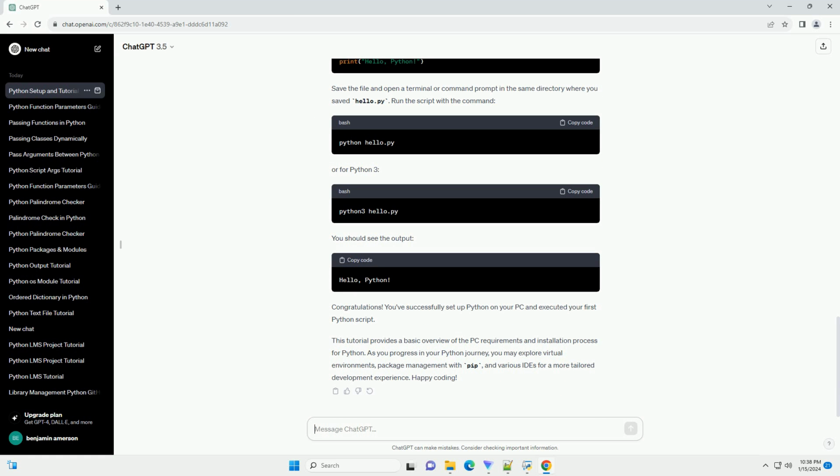macOS comes with Python pre-installed. Open the terminal and type python3 --version to check the installed version. If Python is not installed, you can use Homebrew to install it by running: